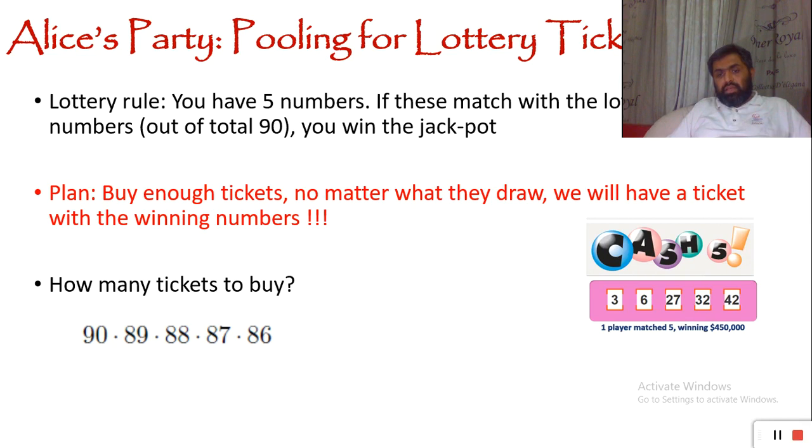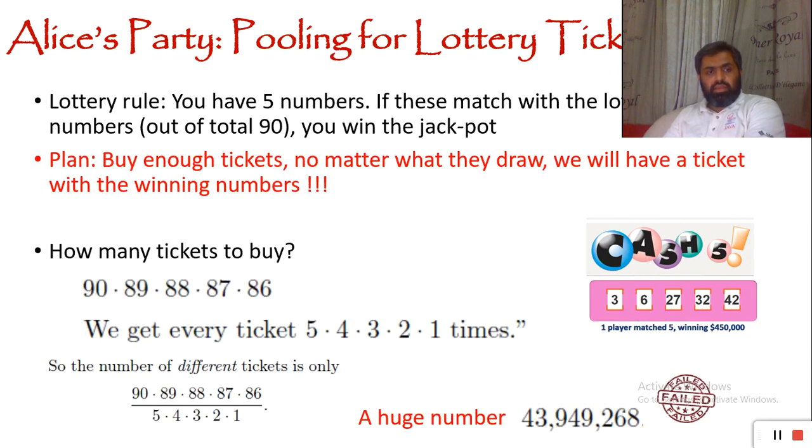These 5 factorial orderings are what we are counting again and again in this multiplication. Those 5 factorial arrangements of these numbers are eventually the same ticket, so we should divide this number by 5 factorial. So it is 90 times 89 times 88 times 87 times 86 divided by 5 times 4 times 3 times 2 times 1.